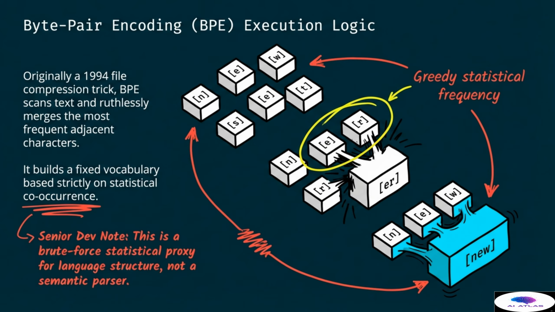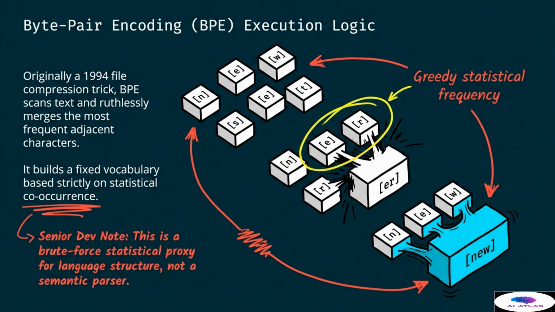In the diagram, you can see individual character blocks like N, E, and W going through a greedy statistical frequency process. The algorithm sees that E and R appear together often, so it merges them into a single token. Later, it might merge these again to form the word new. This merging happens over and over until a desired vocabulary size is reached. The problem is that this process is entirely mathematical and does not care about the meaning of the words.